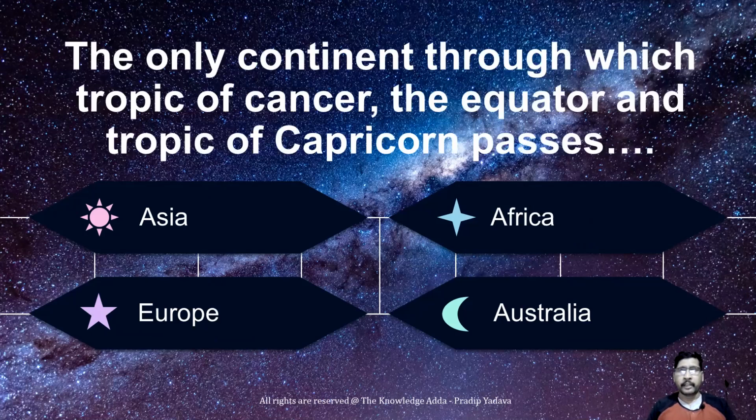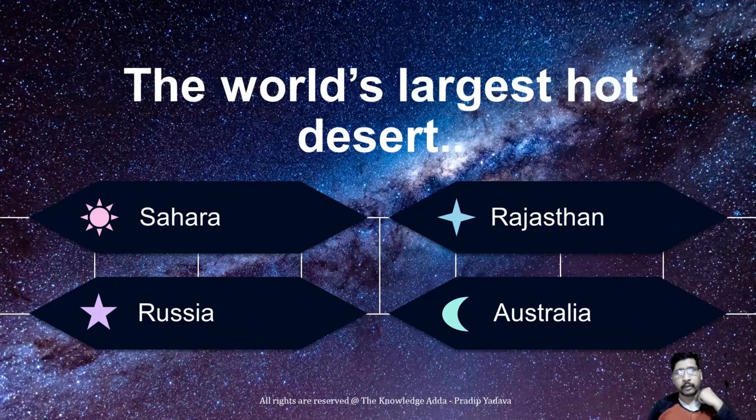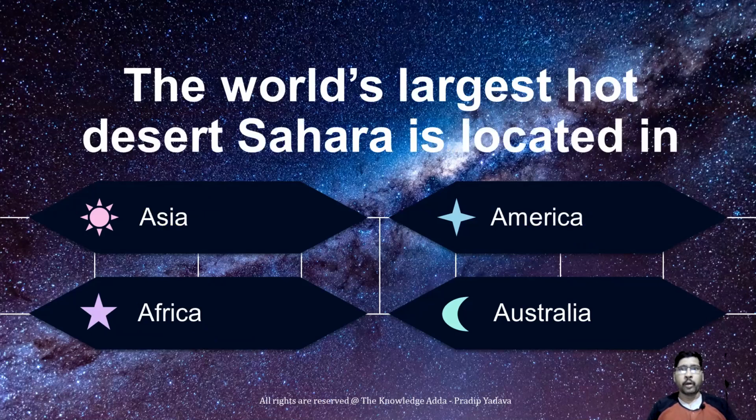Africa is the only continent through which the Tropic of Cancer, the equator and the Tropic of Capricorn pass. The world's largest hot desert, the Sahara, is located in Africa.